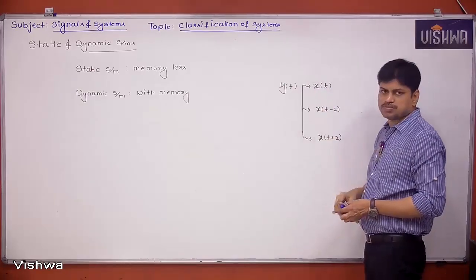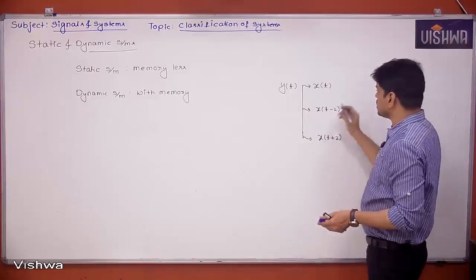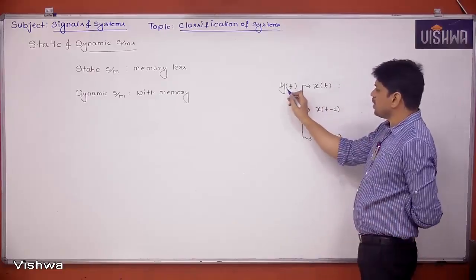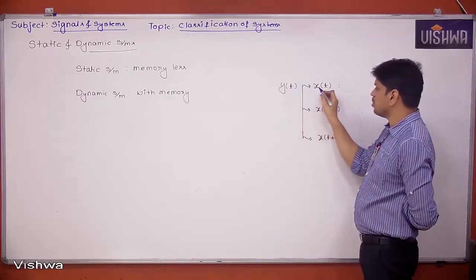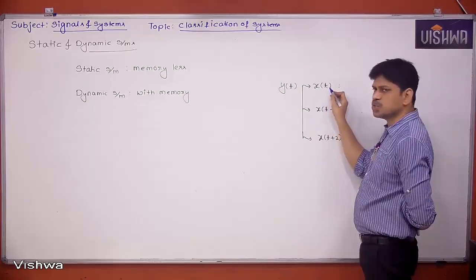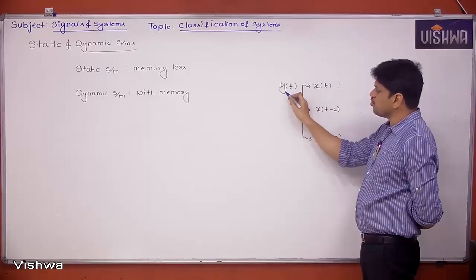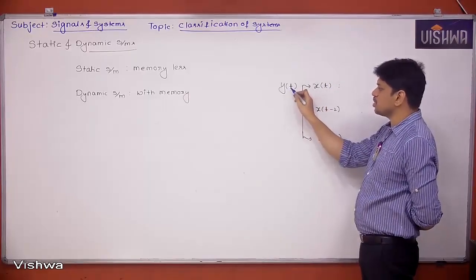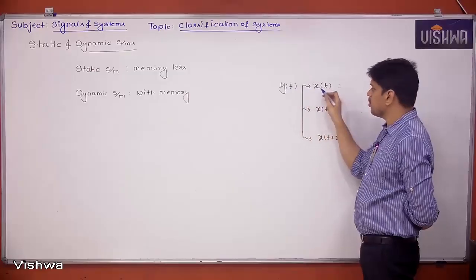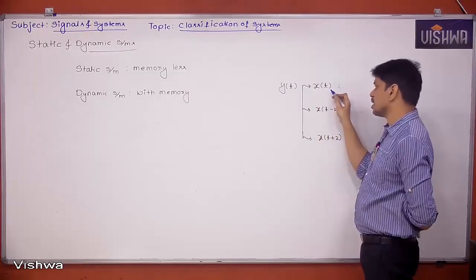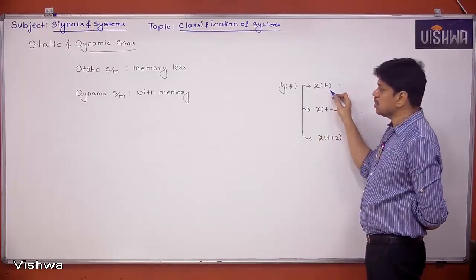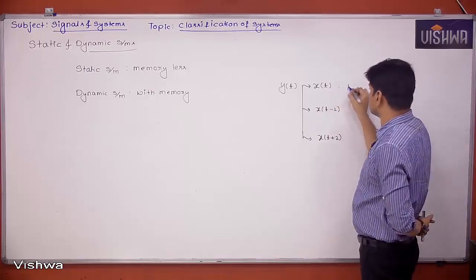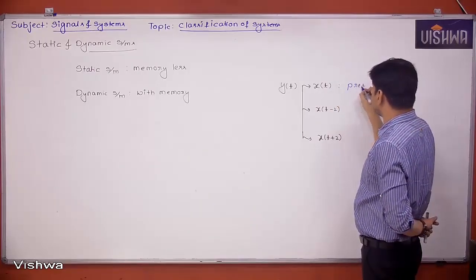Why? Because if I want to find y of 0, I look at the input x of 0 only. If I want y of 2, that is the output at 2 seconds, the input is also x of 2. So this is called a present input.